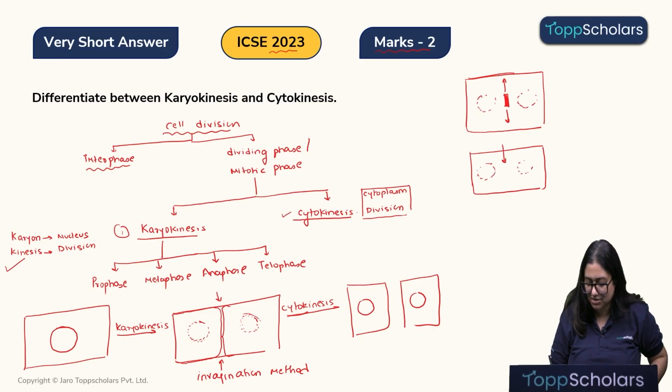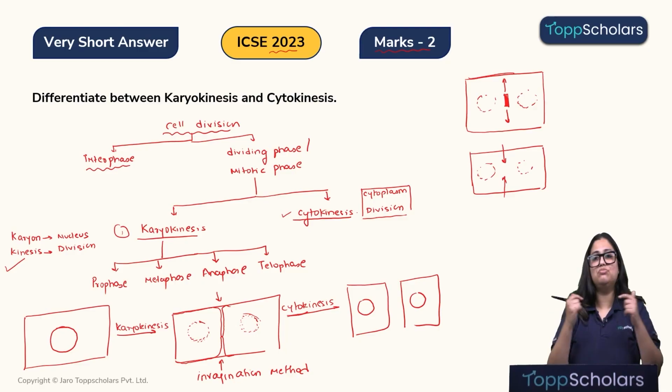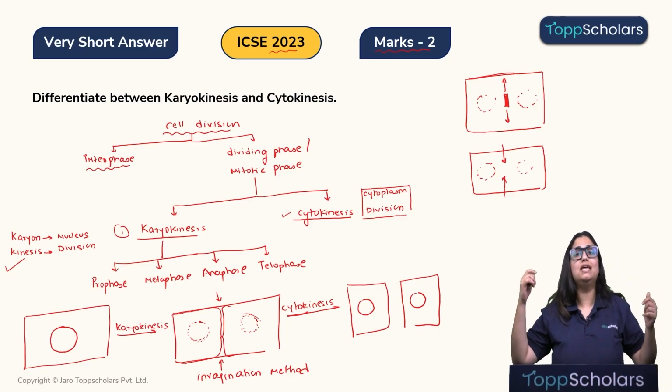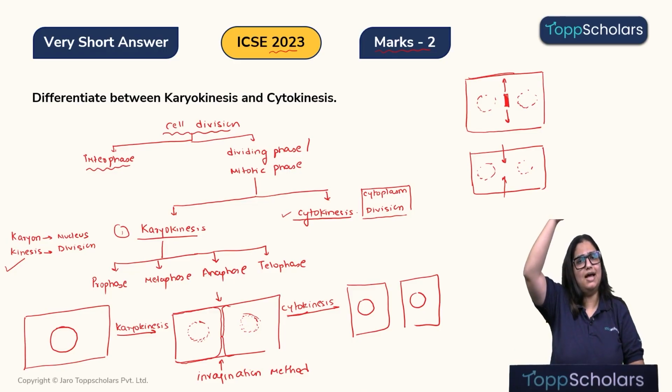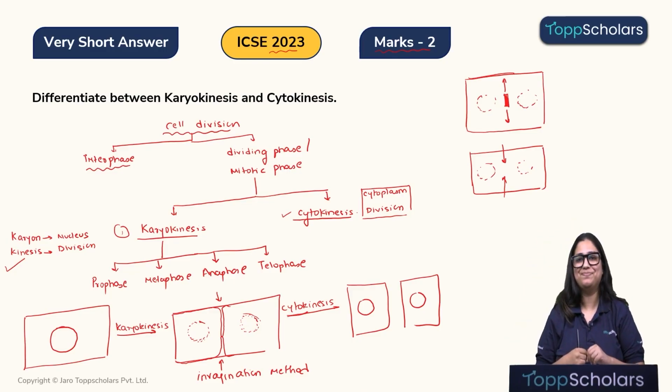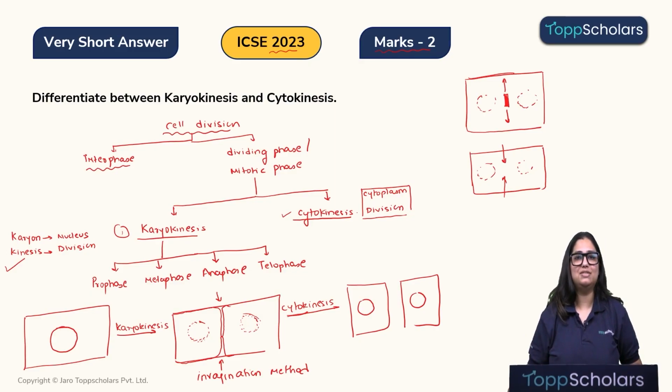The cell membranes were moving inward. So, it is moving in the opposite direction. So, cytokinesis in a plant cell is from the center to the periphery, and in the animal cell, it's opposite, from the periphery towards the center. Okay. So, I hope this answers your question and clarified your concept.